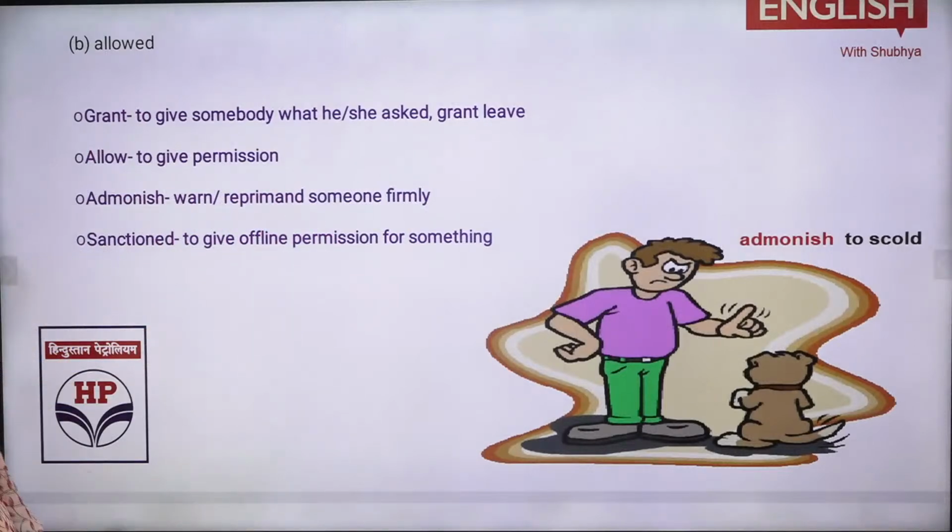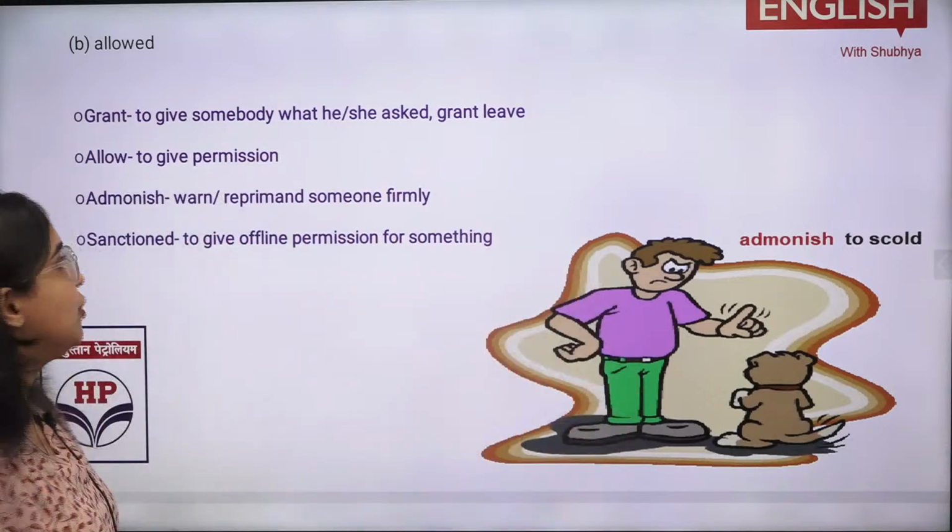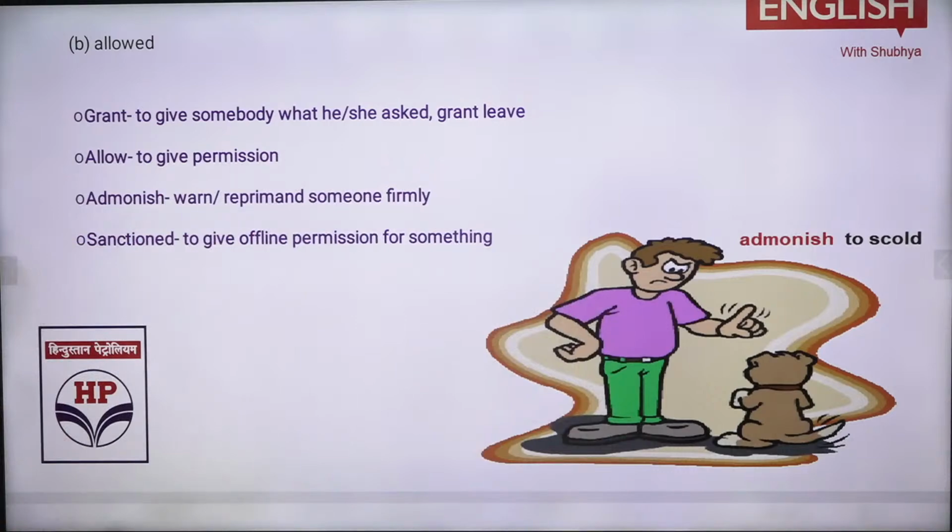Admonish is किसी को गुस्से से डांटना, like I am just rebuking you so badly. And sanction is to give official permission for something. So that was a term. Now you can even note down a new term if you're not aware of it, admonish.